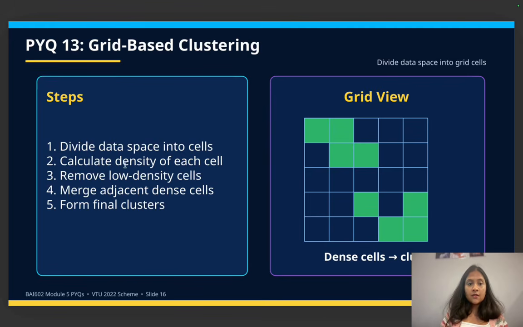Here again you have steps. Divide the data space into cells, then calculate the density of each cell, third remove the low density cells, fourth merge adjacent dense cells, and fifth form final clusters. So remember these points, along with the diagram. For grid based clustering you can show the grid view, the dense cells, and the clusters.